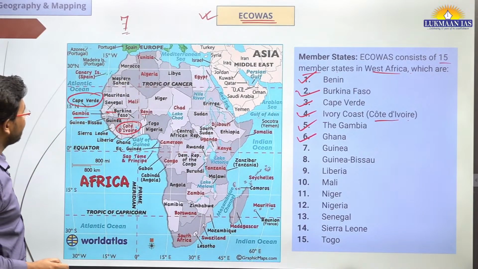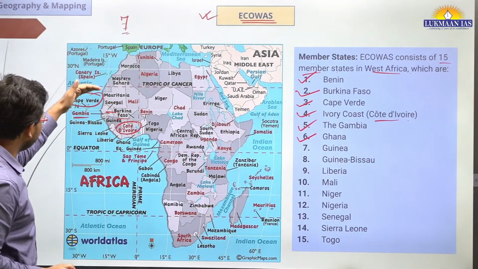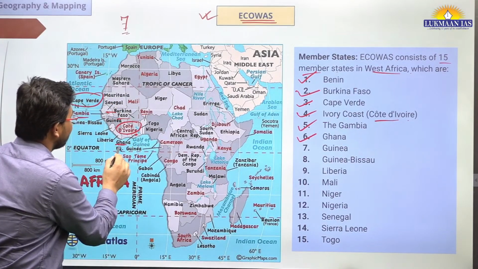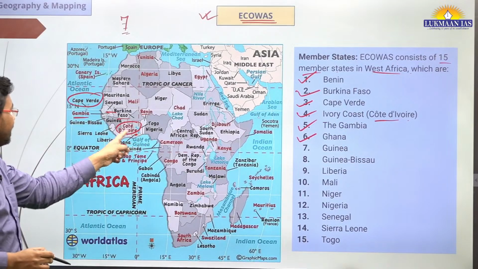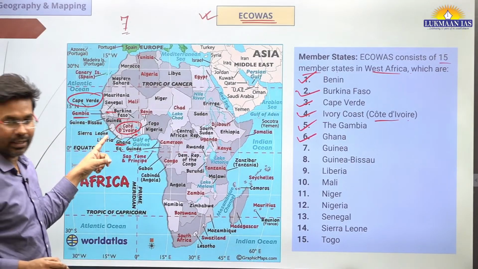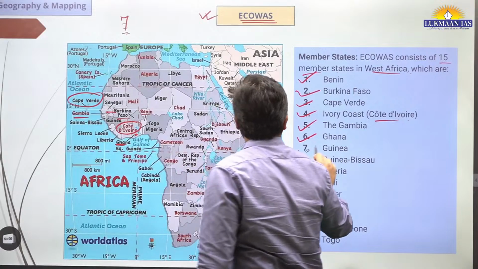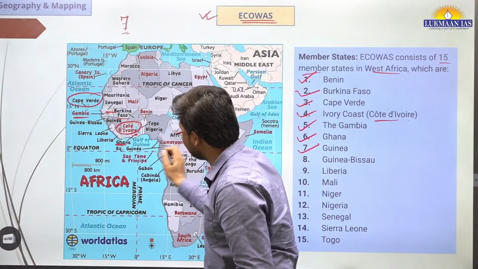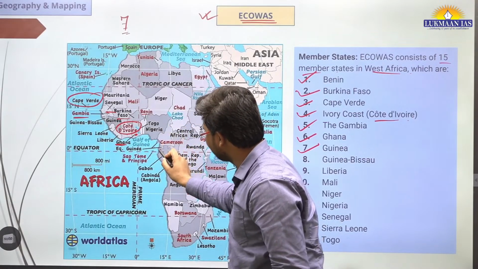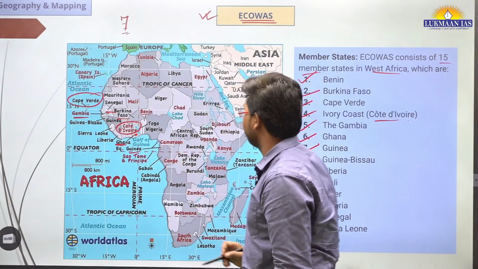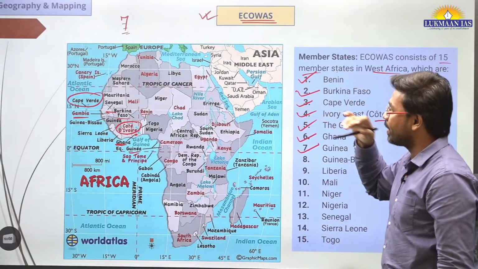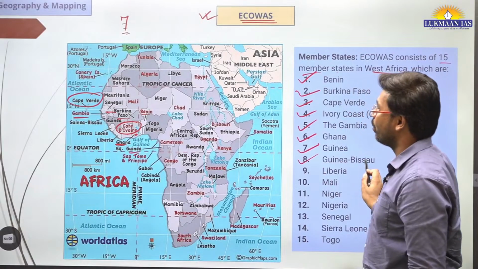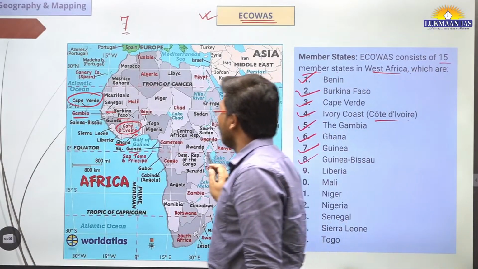Ghana is one of the countries. So Ghana is over here. This is where Ghana is, nearby the Gulf of Guinea. Then we have Guinea. Where is Guinea? Guinea is here, a very small country. To the left side over here we see this is Guinea. They have mentioned Guinea is just above the equator. Then we have Guinea-Bissau. Where is it?